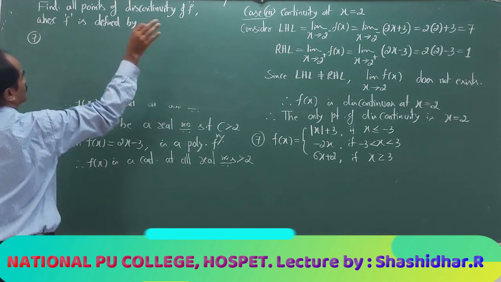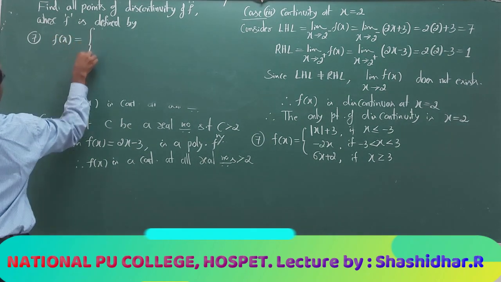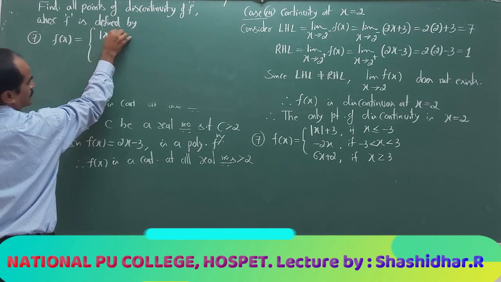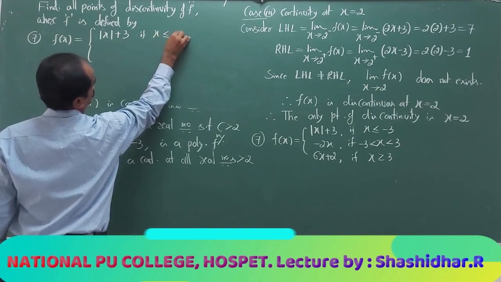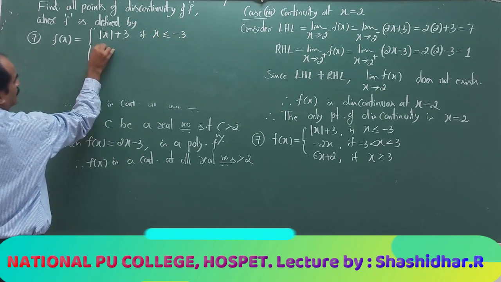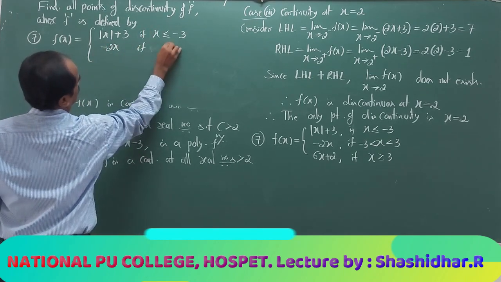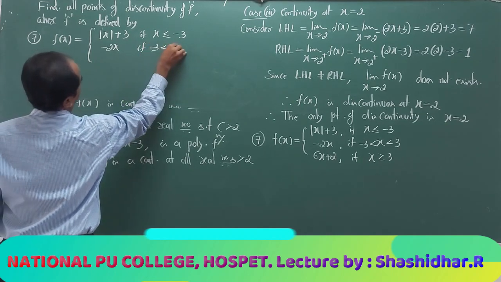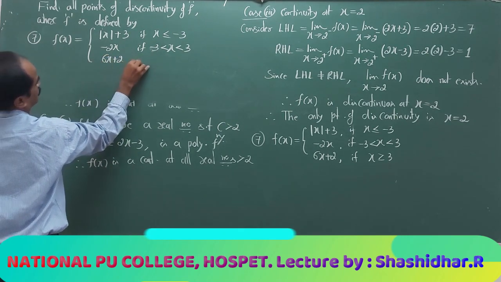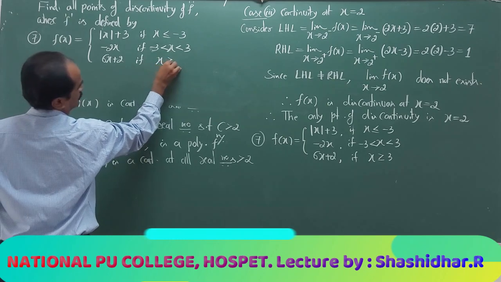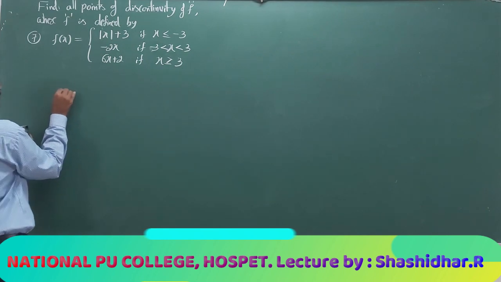It is the same: find all points of discontinuity of f, where the function is given by f of x equal to mod x plus 3 if x is less than or equal to minus 3, and minus 2x if x is strictly greater than minus 3 and less than 3, and 6x plus 2 if x is greater than or equal to 3.